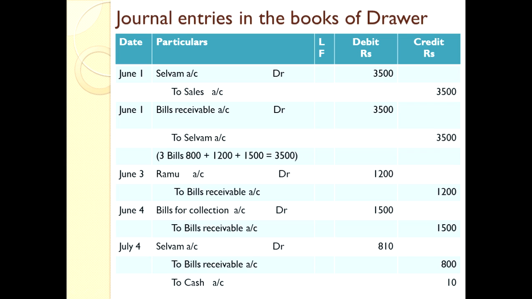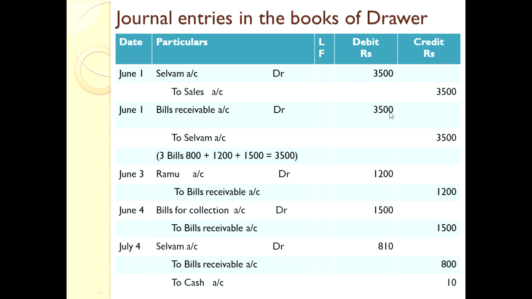And the second entry is for bills receivable. Debit what comes in. Bill is a real account, real in nature. So debit what comes in. Bills receivable account debtor to Selvam account. Who gave the bill? Selvam gave the bill. Selvam is a person, so debit the receiver, credit the giver. Here Selvam is giving that bill, so we credited Selvam account for rupees 3,500.